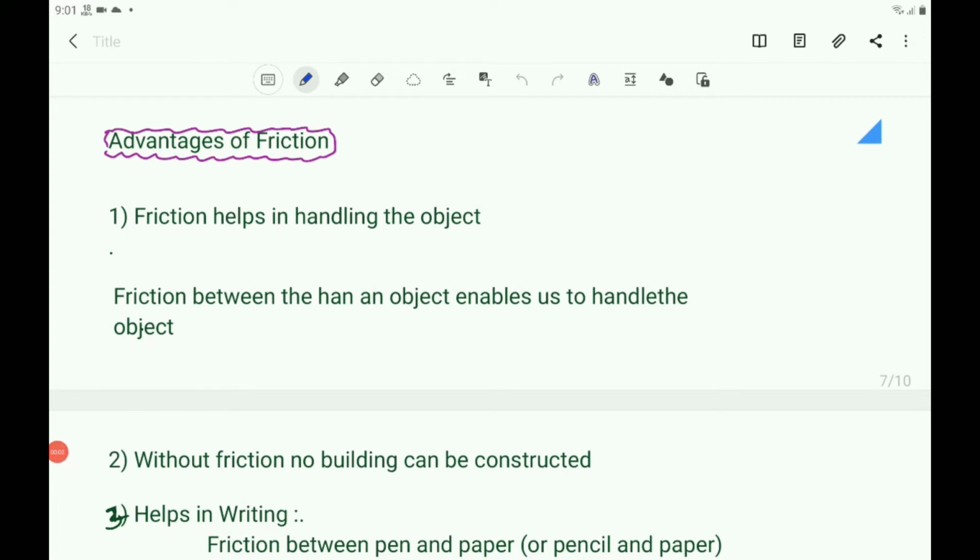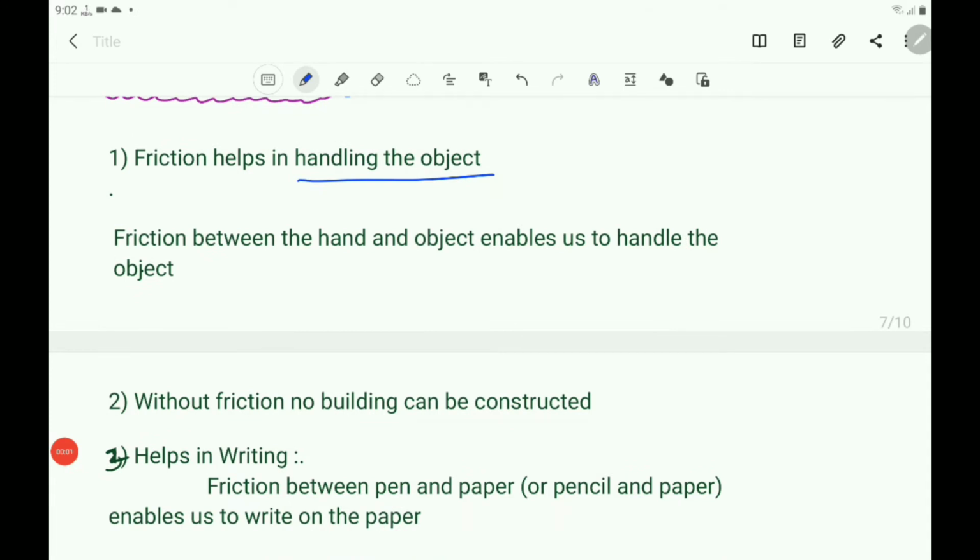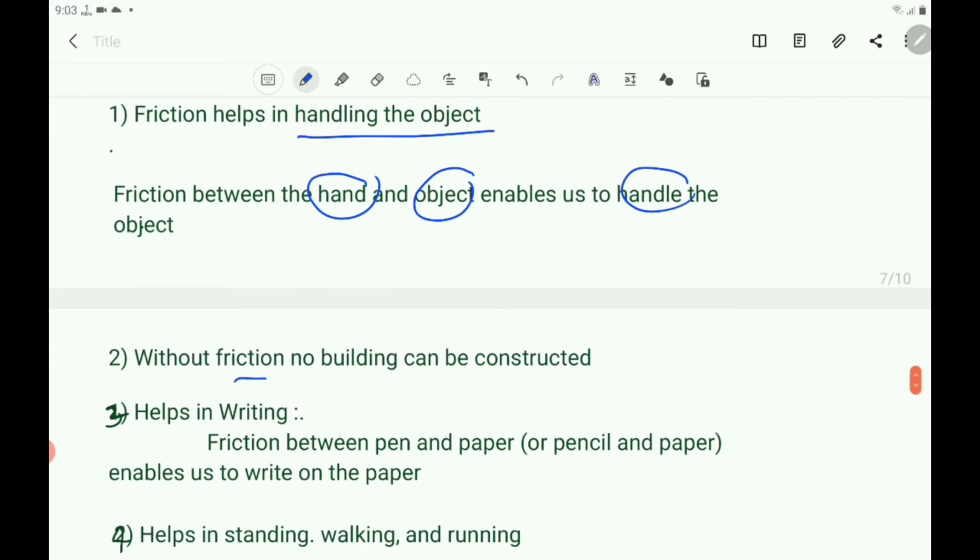Children, now you write about the advantages of friction. The first one is friction helps in handling objects. Friction between the hand and the object enables us to handle the object. So to handle the object, friction is required. Without friction, no building can be constructed. So to construct the building, friction is required.